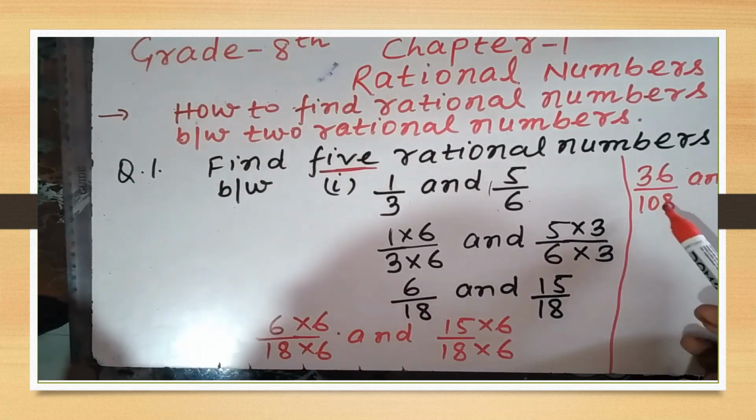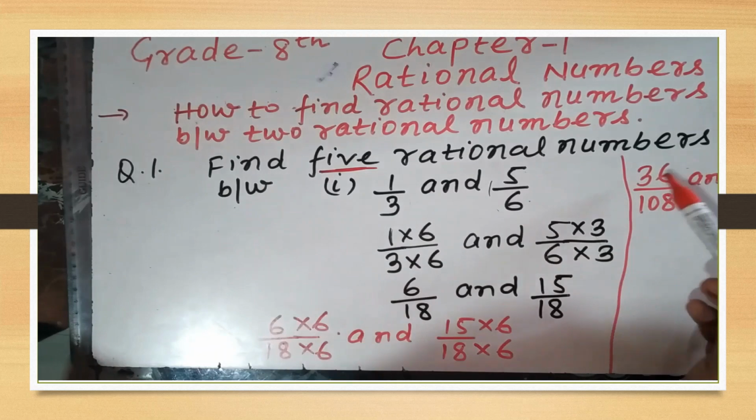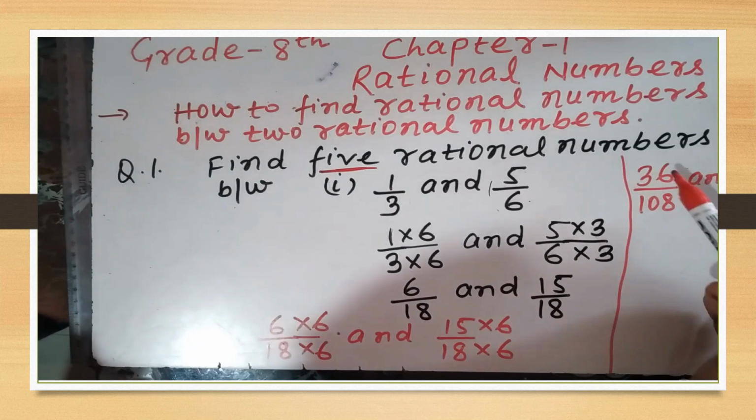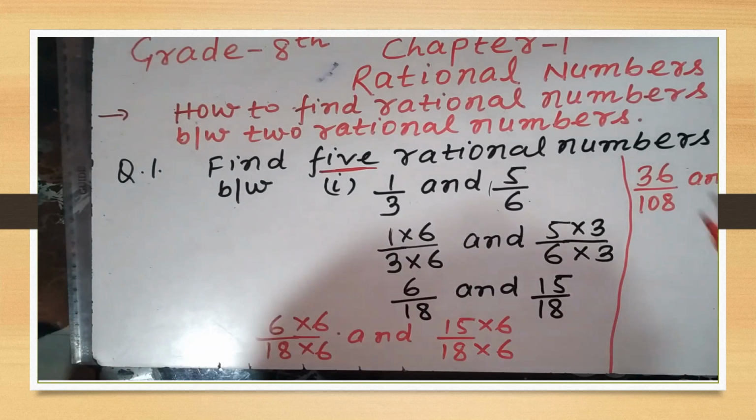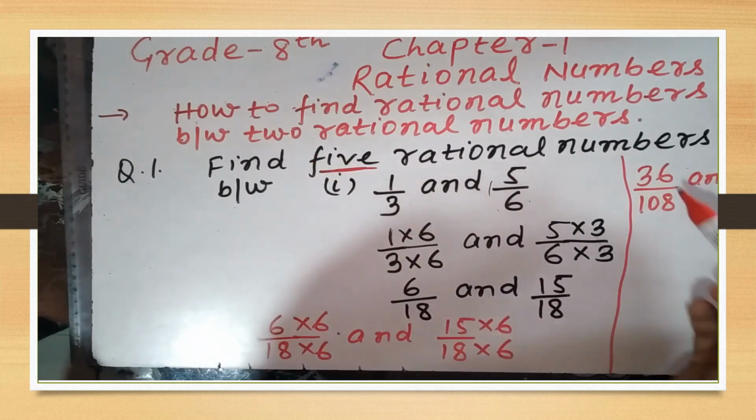So you can see here denominators are equal but numerators are not equal, and between the numerators there are lots of rational numbers, but we have to write only 5 rational numbers.